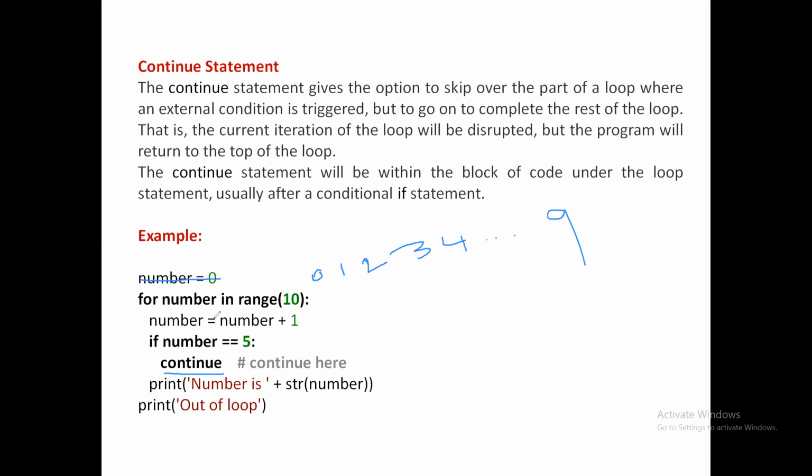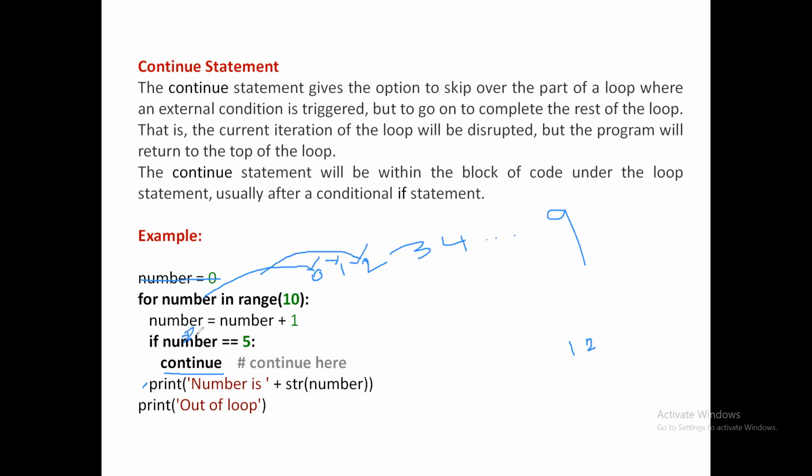Now, number starts with 0. Inside this loop, number is equal to number plus 1, so number becomes 1. If number is equal to 5, is 1 equal to 5? No, it is not. Therefore, this statement gets executed, that is, it prints the number 1. It goes back, takes 1 now. Number is equal to number plus 1 makes it 2. Is 2 equal to 5? No, not true. Therefore, it comes over here and prints number is 2. Then it moves on to the next value, 2, and goes inside.